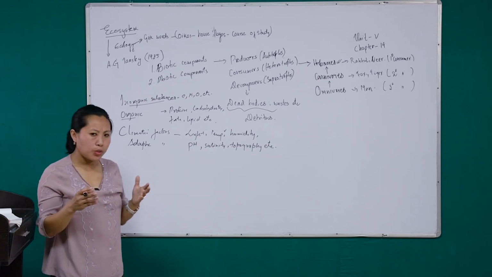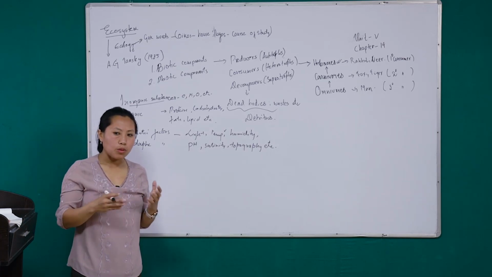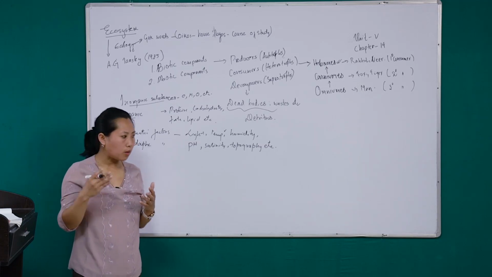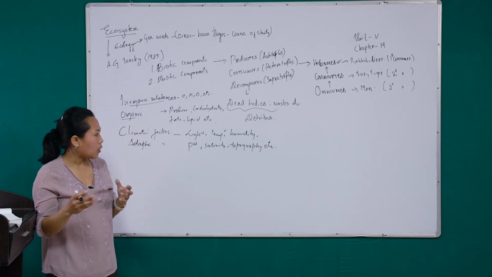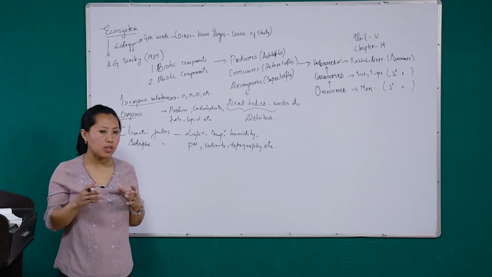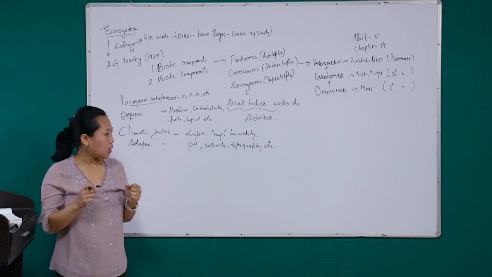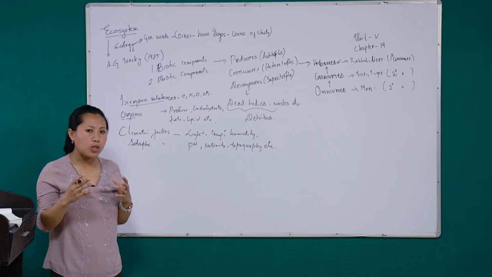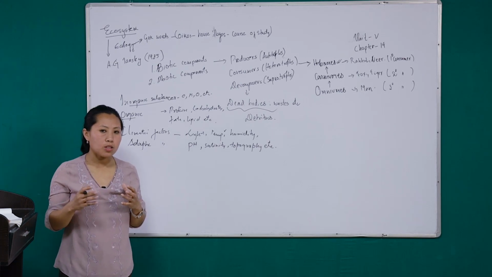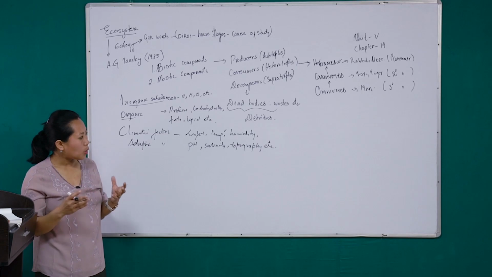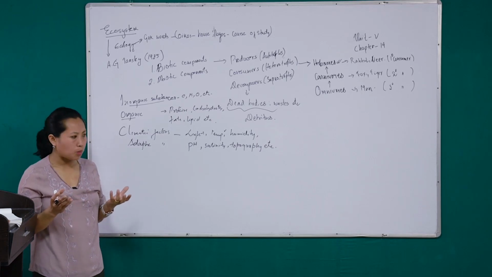So temperature, like light, also influences our survival, our distribution, and even the flowering in plants. The influence of temperature on flowering in plants is known as vernalization. So temperature and light are the two major abiotic factors that influence the biotic components the most. Then humidity is the amount of water vapor present in the atmosphere.